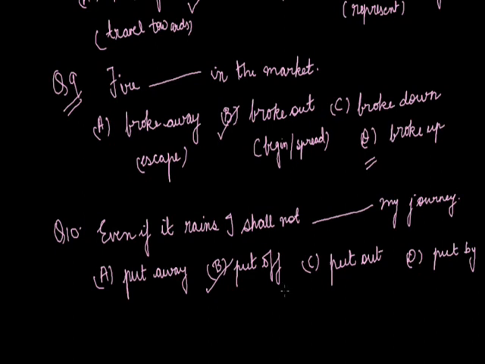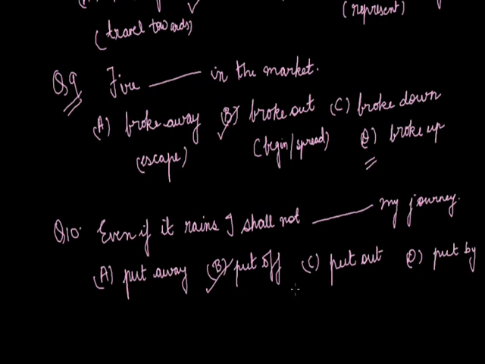It doesn't suit the context. And if you talk about put out, that means if you are put out, that means you are annoyed. You put out something, you put out fire, right? So it is, we can say the opposite of put on, right?